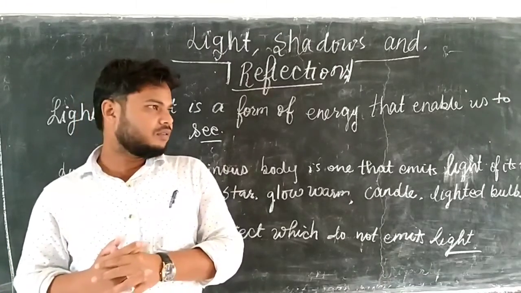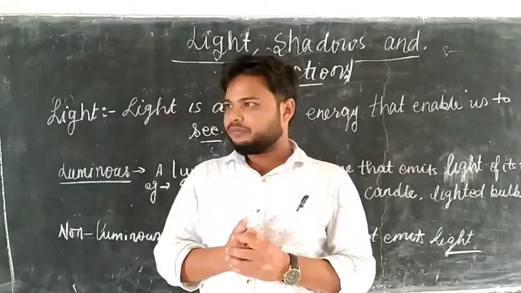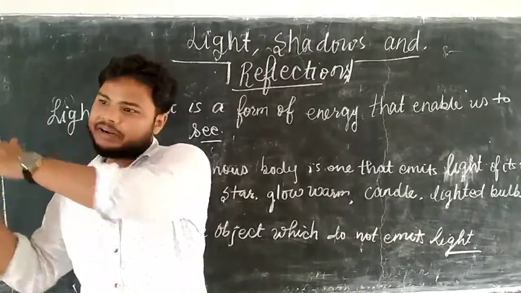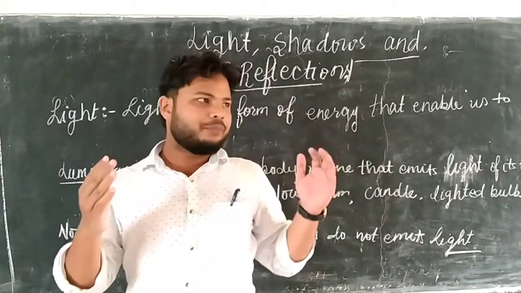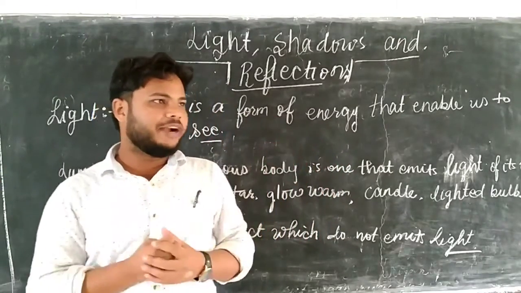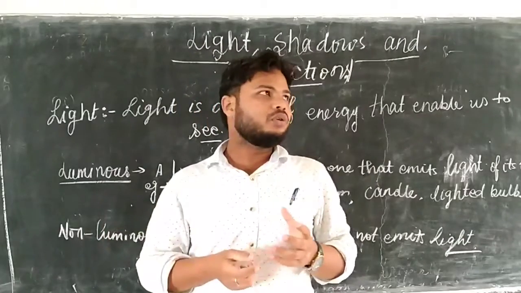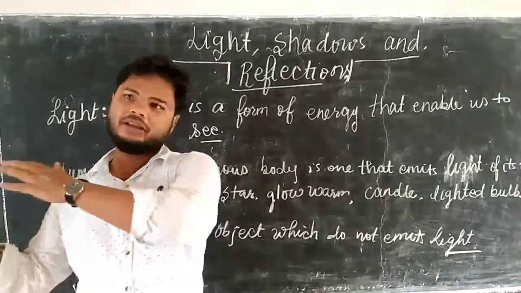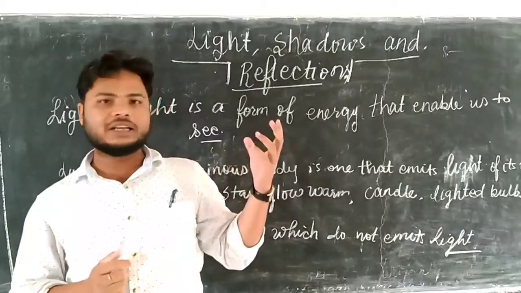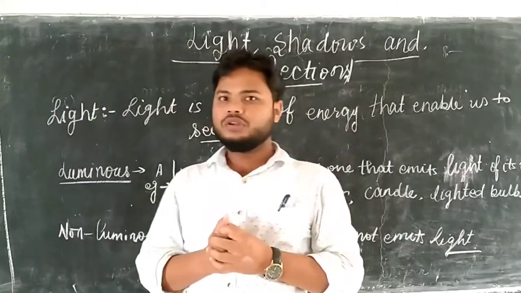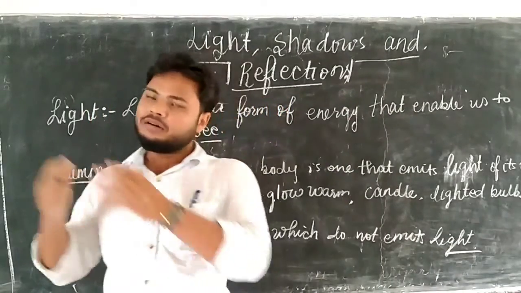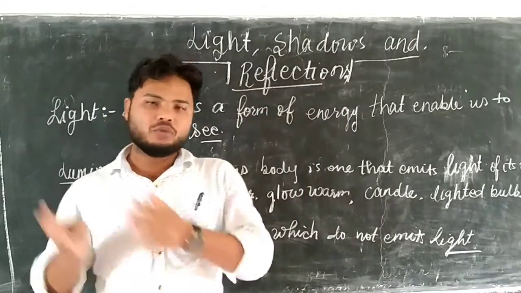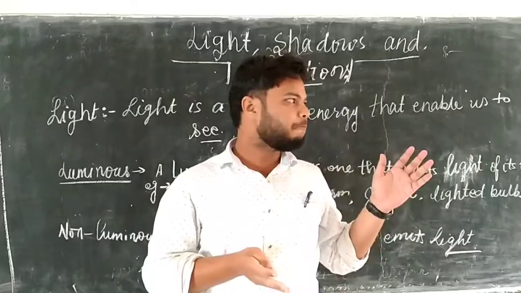Next one is the law of independence of light rays. You can take an example to understand this point. If in a room there are two sources of light, both coming from different walls. For example, there is more than one hole in your room, and both holes receive sunlight.